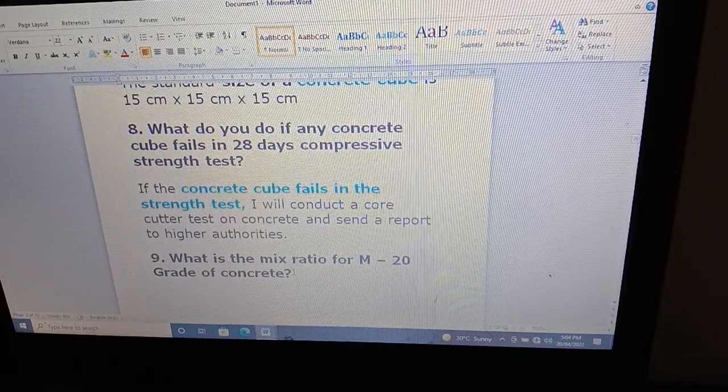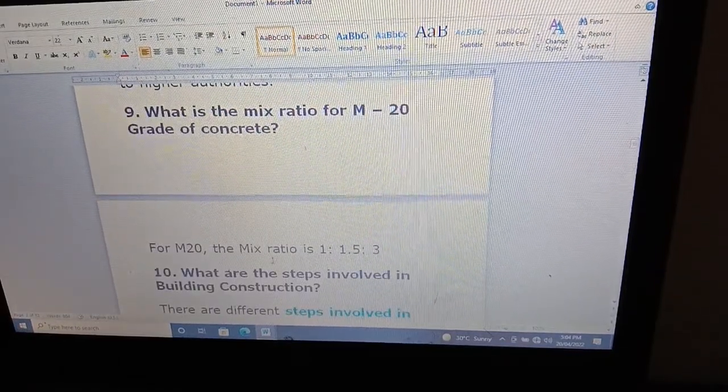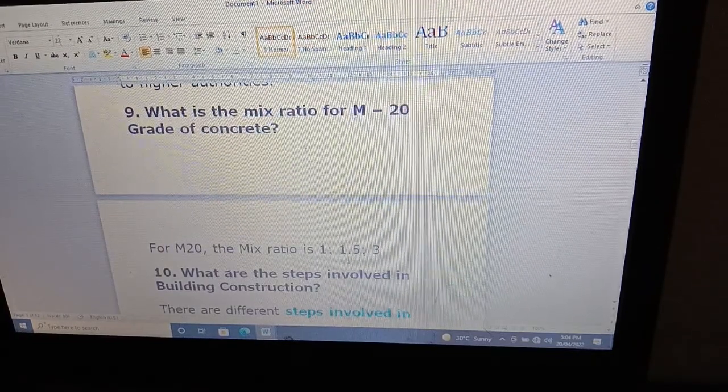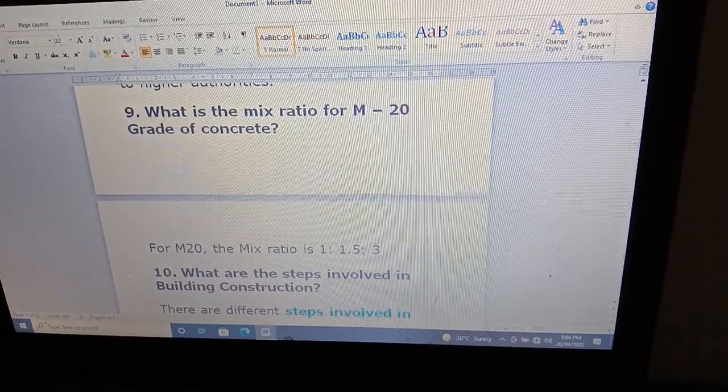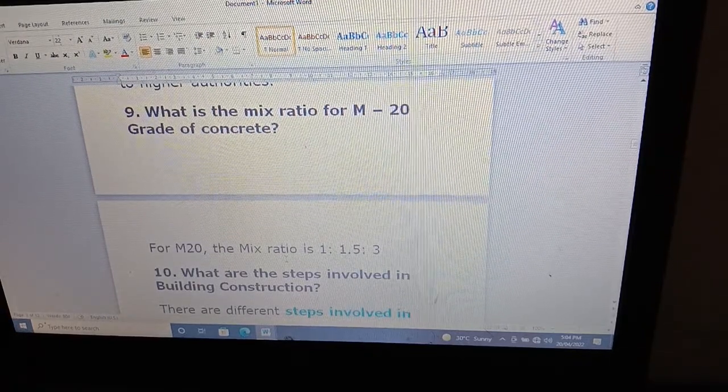What is the mix ratio for M20 grade? The M20 ratio is 1 : 1.5 : 3. These are very important questions which I am discussing with you.